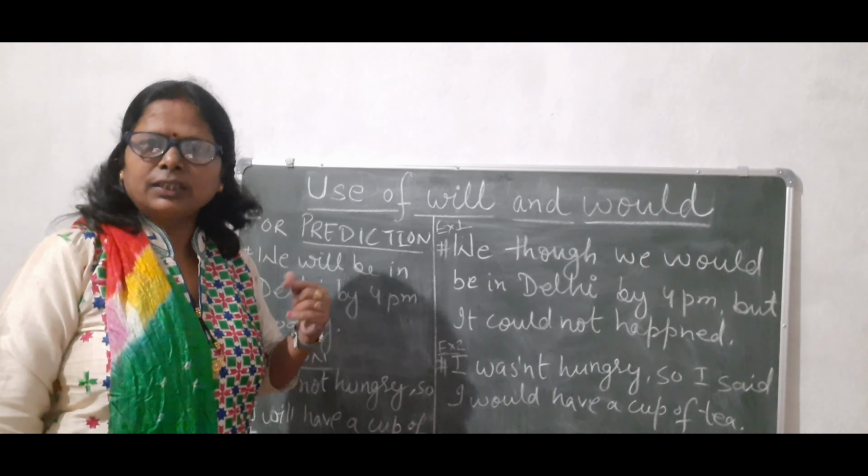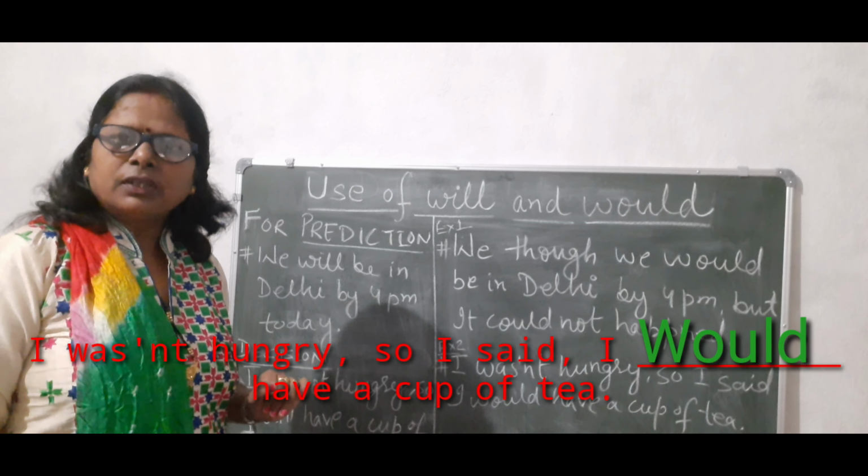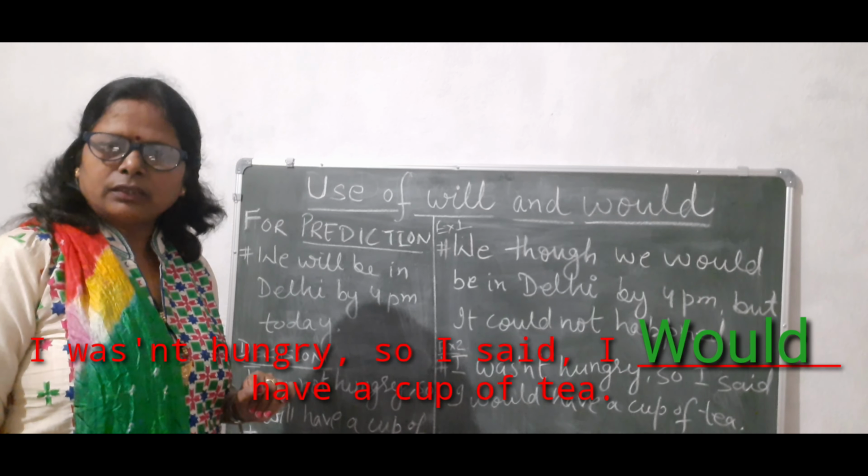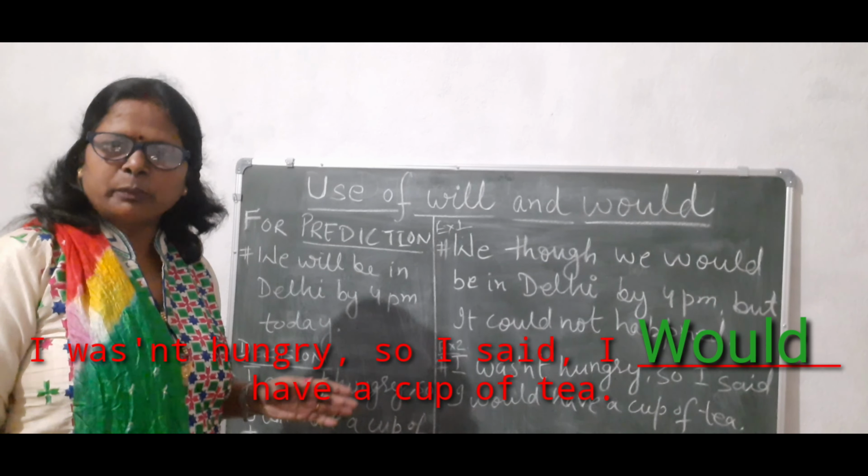How? I was not hungry, so I said I would have a cup of tea. This was my decision. I am talking about my decision.